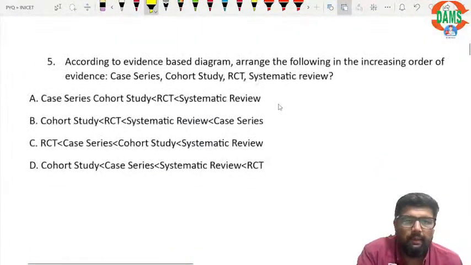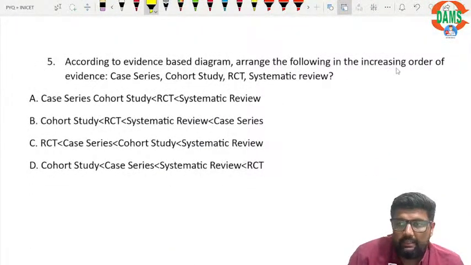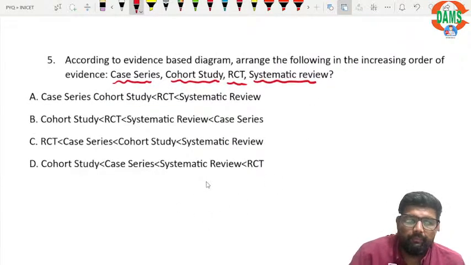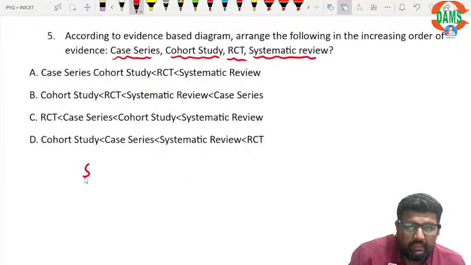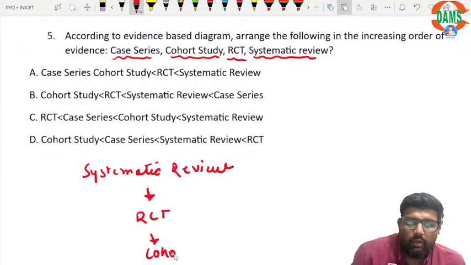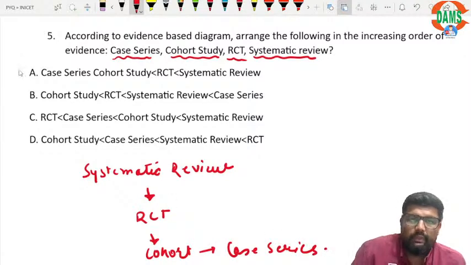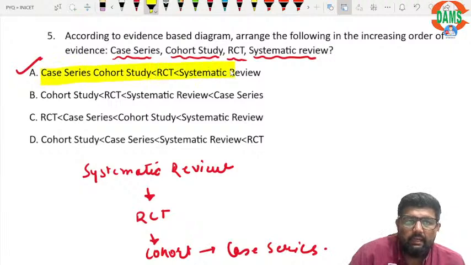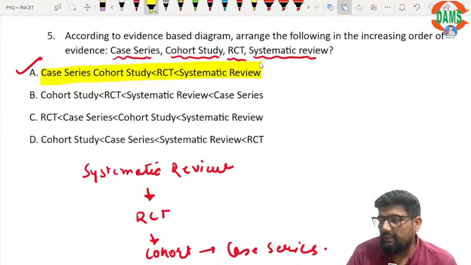Now, according to the evidence-based diagram, arrange the following in increasing order of evidence. So what are the options we have here? Case series, okay, cohort, RCT, systematic review. So best is systematic review among the given options. Then we have RCT, then cohort, and then I can say case series. So in the given options, answer A is correct.